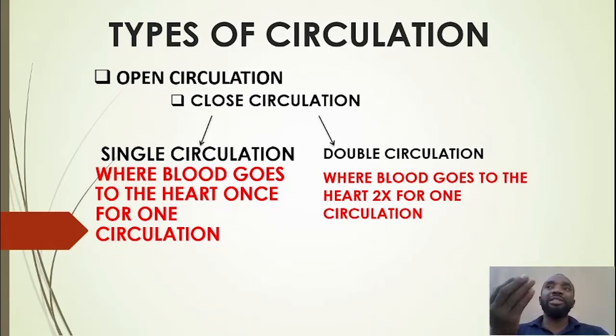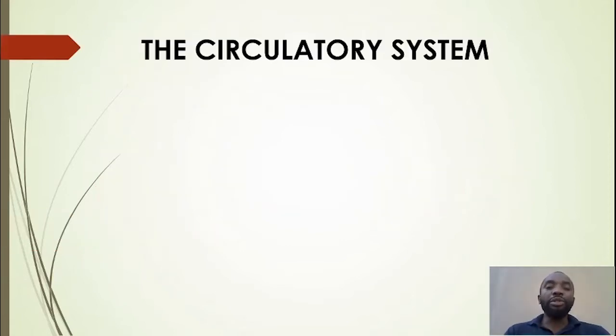Single circulation is seen in animals such as fishes and other lower animals. Double circulation is found in human beings. It means that blood goes to our heart twice for us to complete one circulation.